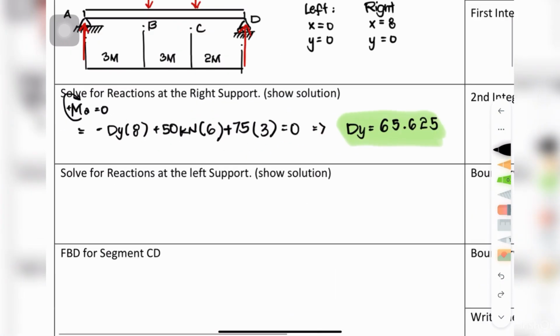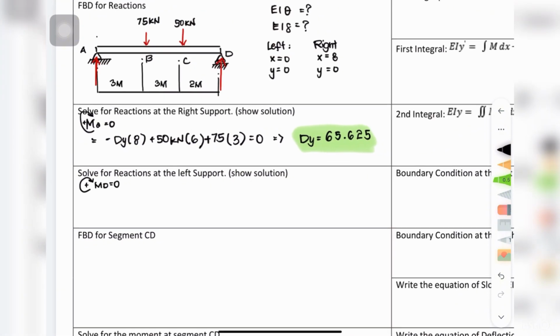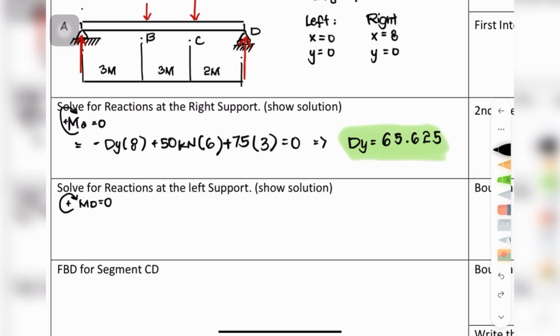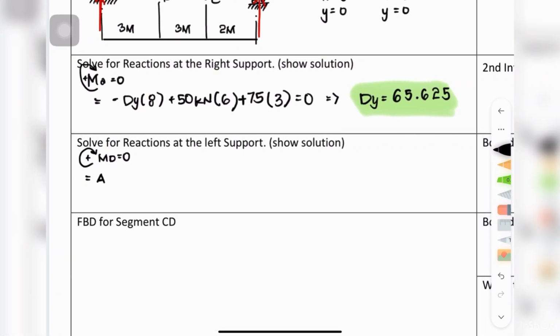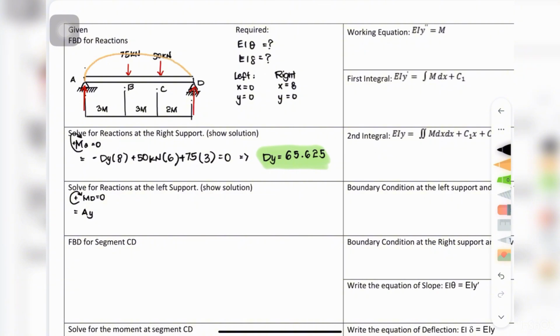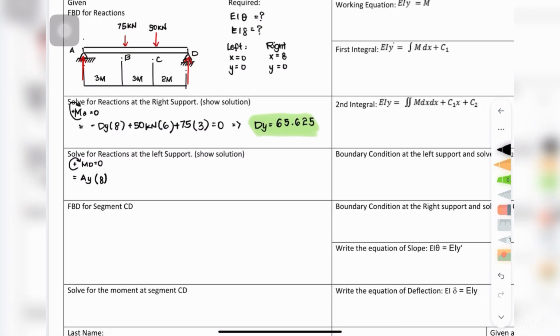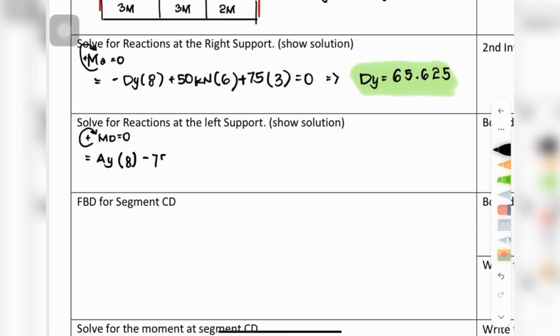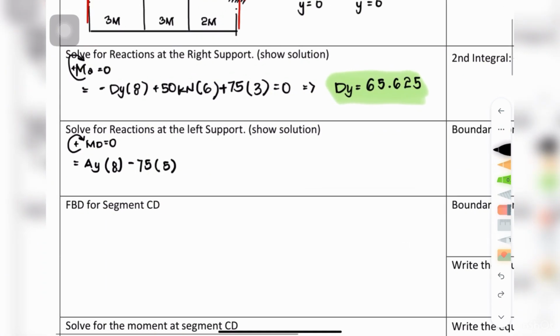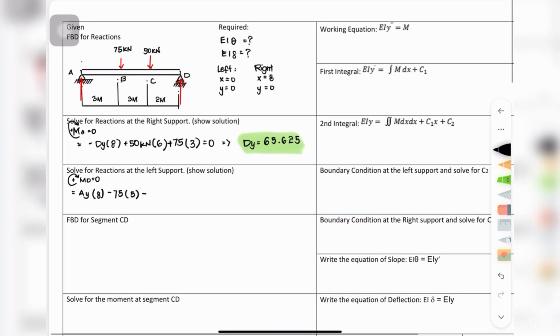Next, we can now do the same to solve for the reactions at the left support. We can now make a clockwise moment at D. The force at AY travels clockwise to D, making it positive. The distance is 3 plus 3 plus 3, so it's 9. AY times 9. 75 kilonewtons at B travels counterclockwise and is 5 meters away from D, so it's negative 75 times 5. Lastly, 50 kilonewtons at point C also travels counterclockwise and is 2 meters away, so it's negative 50 times 2.